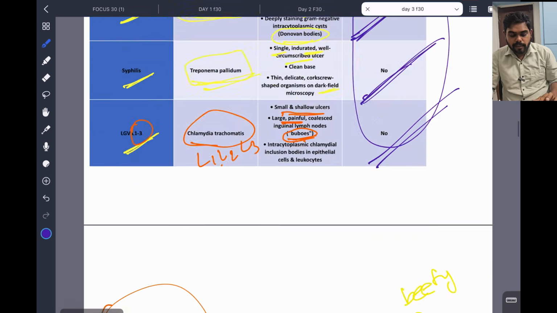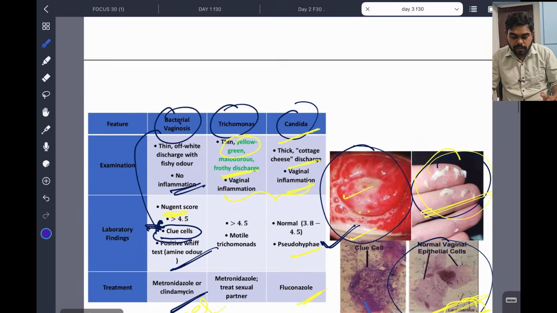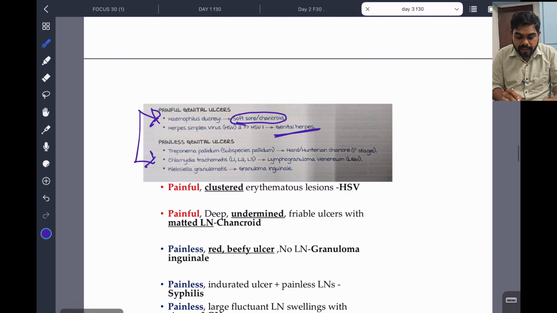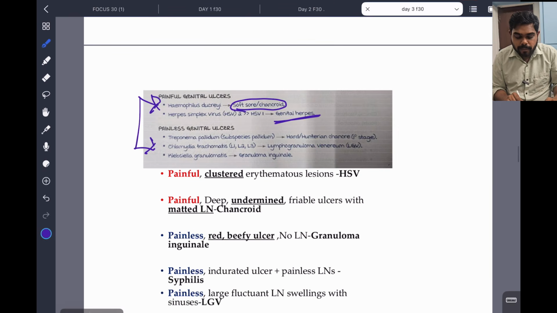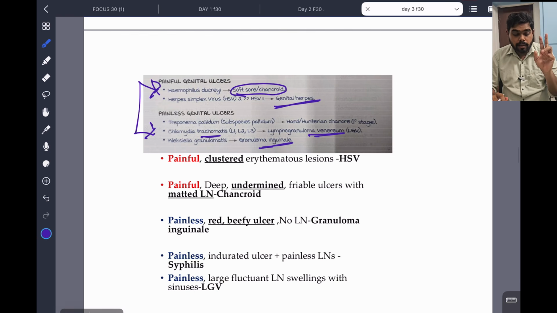Here we discussed chancroid and HSV as painful conditions. Painless conditions are Treponema pallidum, syphilis, Chlamydia trachomatis, LGV, and granuloma inguinale by Klebsiella granulomatis. These are painless conditions. Clear? So painful are chancroid and genital herpes. The other three are painless.